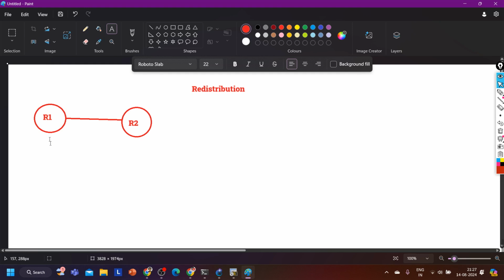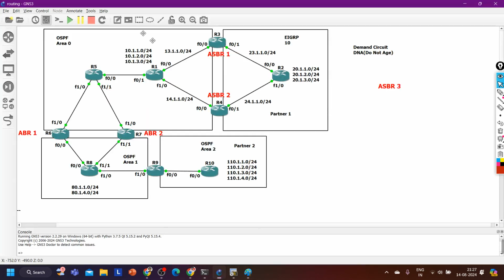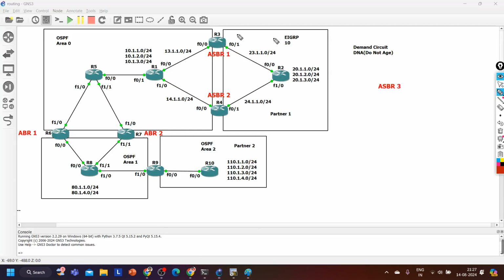So in OSPF, you can filter routes on the ABR only, right? Like in this scenario, let's say router 1 is advertising these 10 prefixes to router number 5. I want to filter 10 prefixes on router number 5. Can I apply distribute list filtering inbound? Will it work?